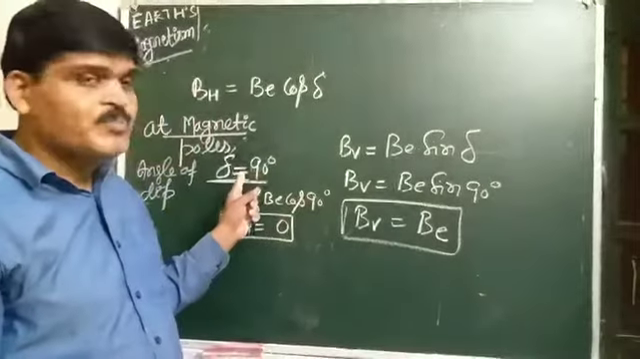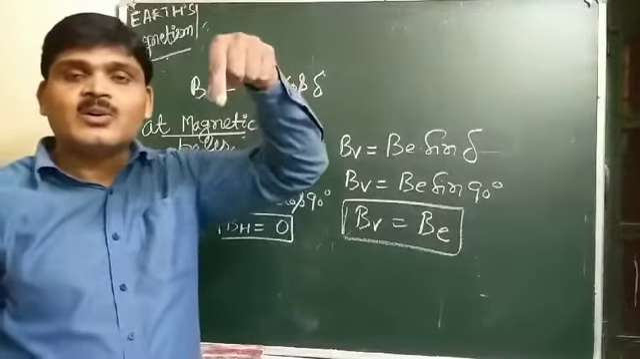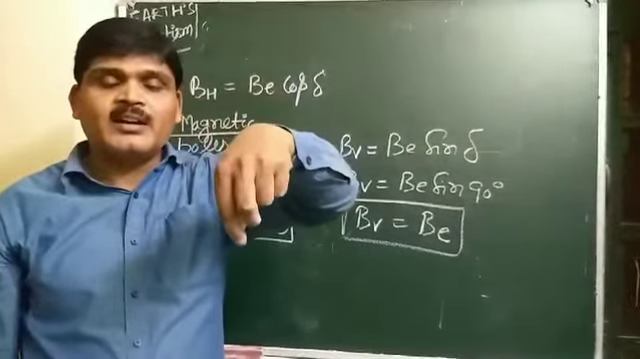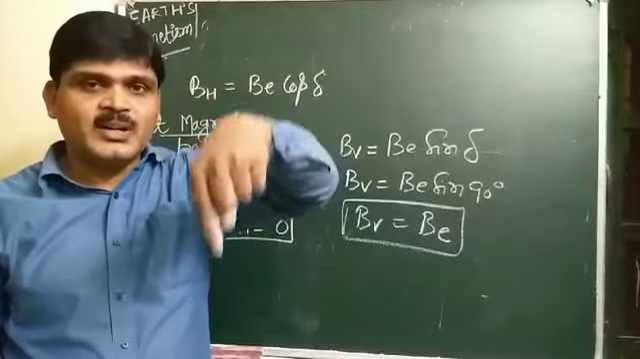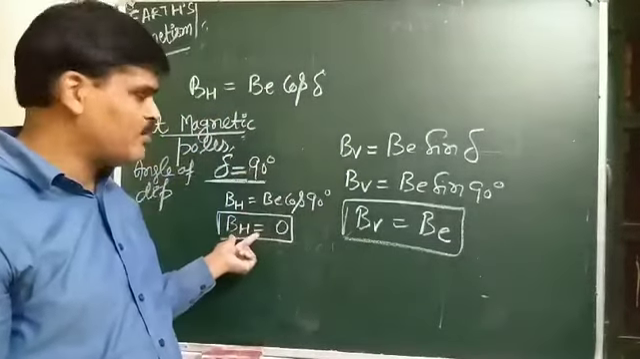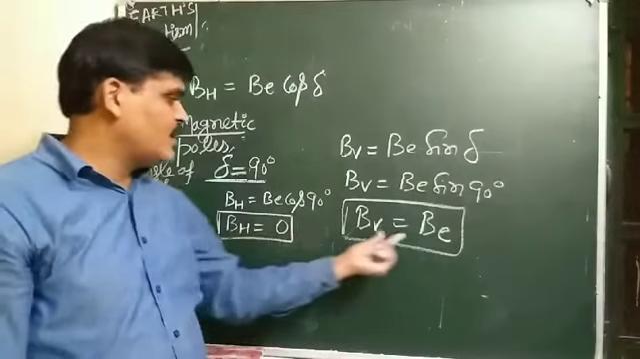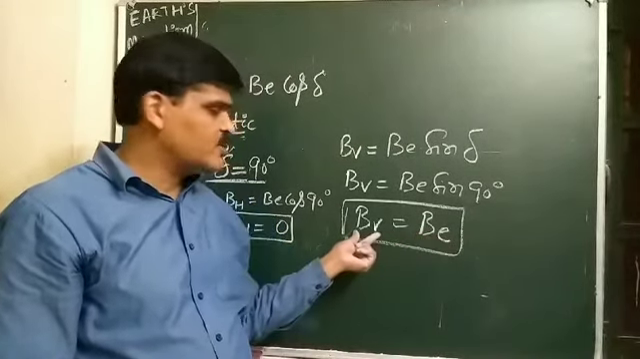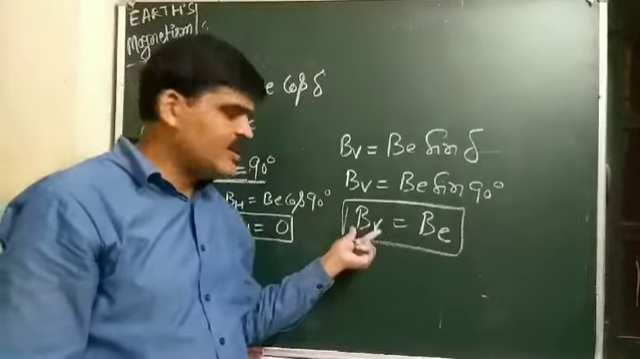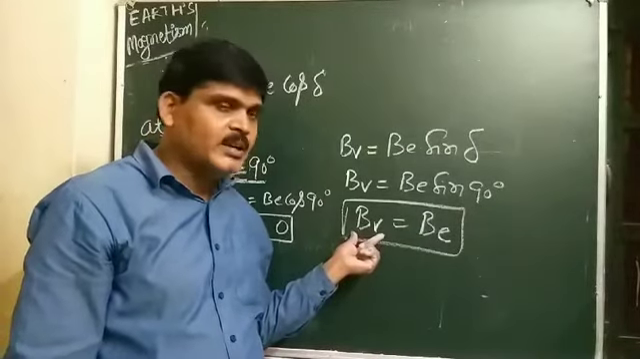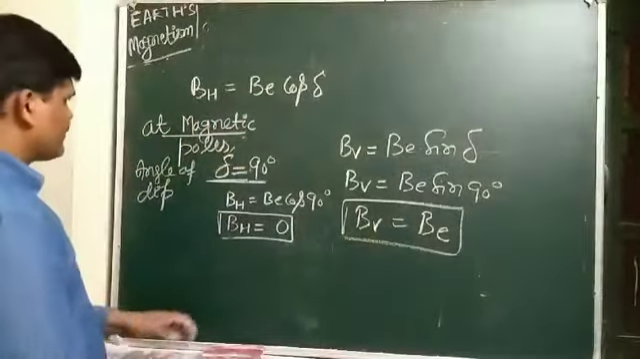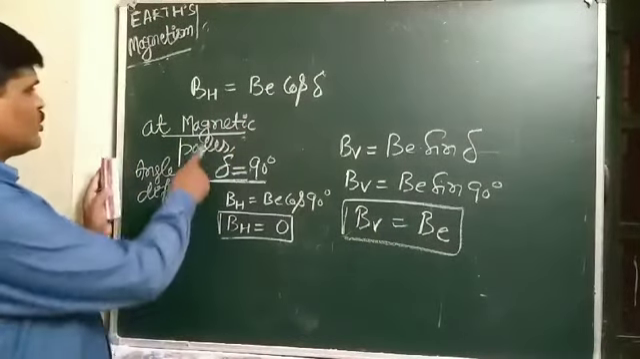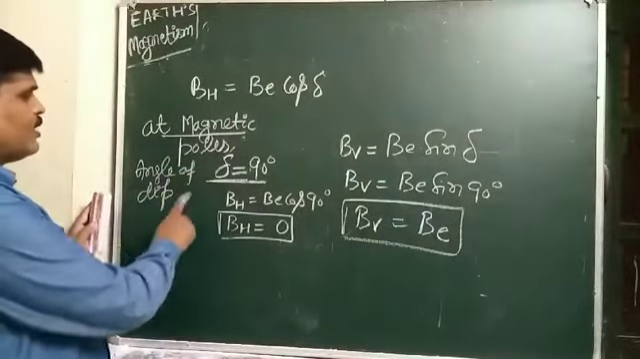So at magnetic poles, the bar magnet or magnetic needle becomes vertical. The horizontal component of Earth's magnetic field is 0, and the total intensity of Earth's magnetic field equals the vertical component. So at poles, the angle of dip is 90 degrees.